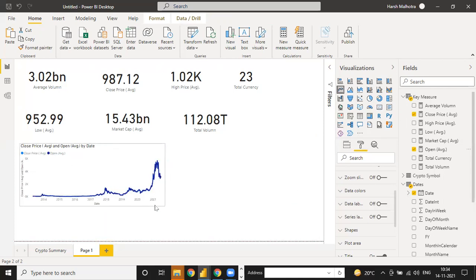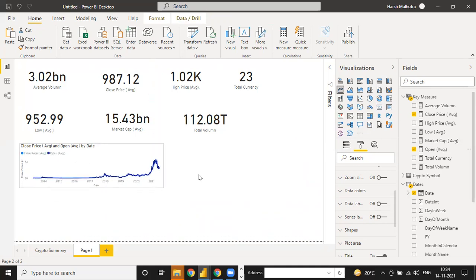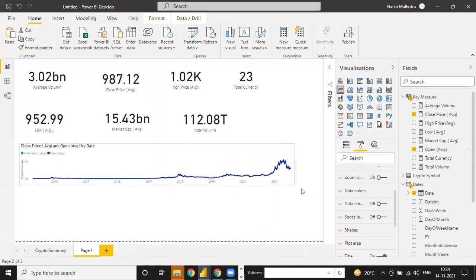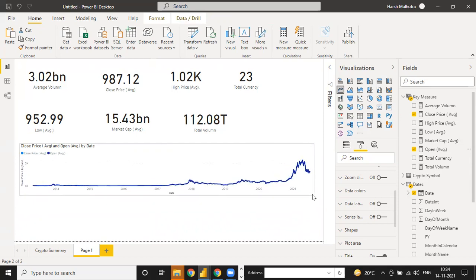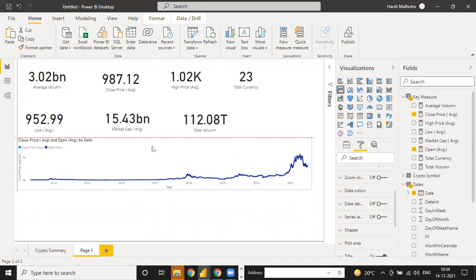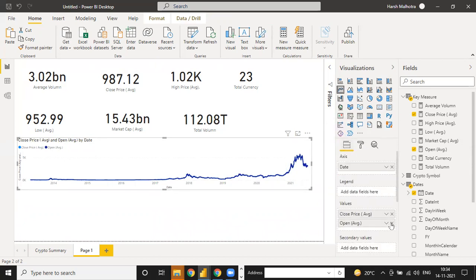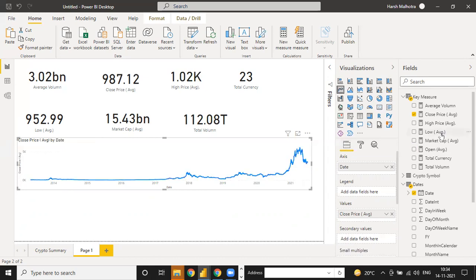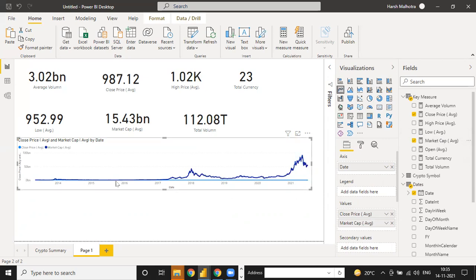See, if I click on this, this is your close price and open price. I don't need open if I need market cap. And now see, this is your close price and this is your market cap. Market cap means your market price total, combining high, open, close, and low. That is just your market cap price. So this is the analysis part.